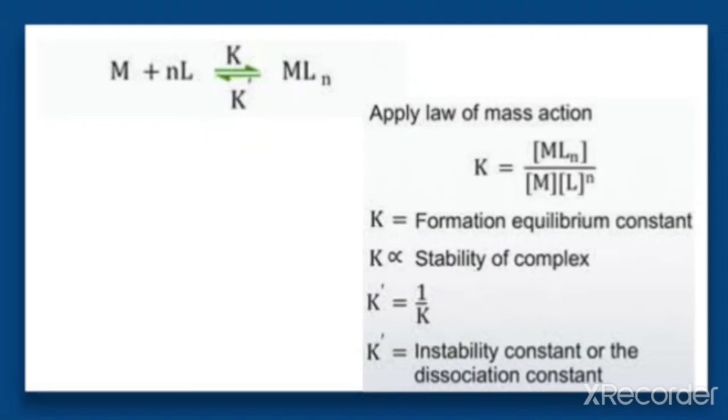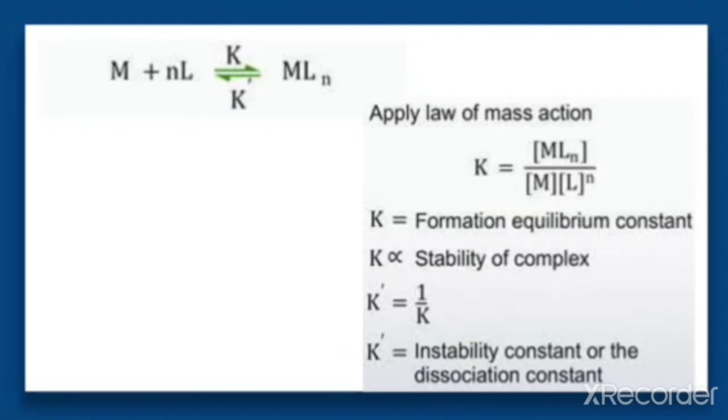Once again, the instability constant, or dissociation constant, is the inverse of the formation equilibrium constant.